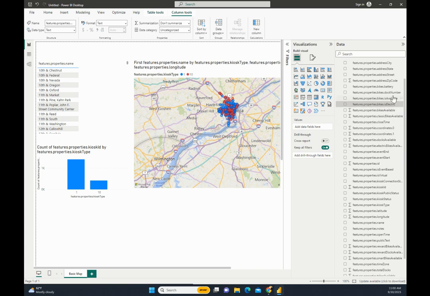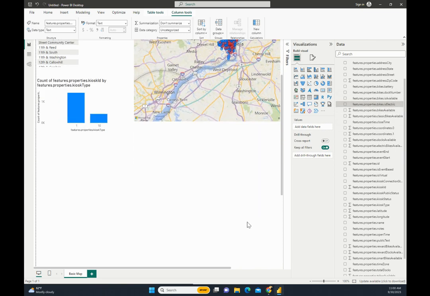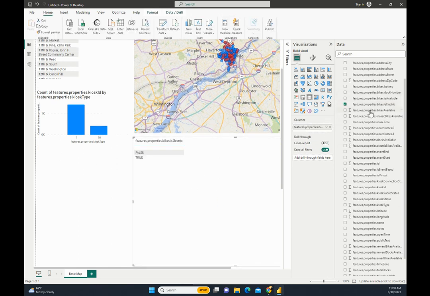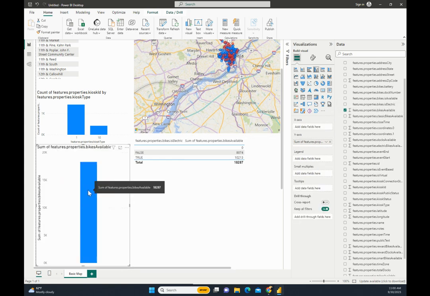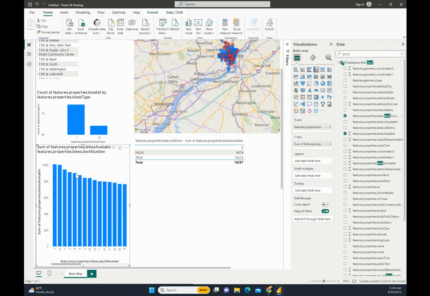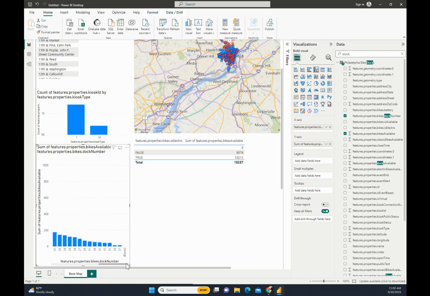I have always wanted to look at this actually. I'm very interested to see some of this data here. So we've got is electric, true, false. Bikes available, and right now, the bikes available are unsummarized. Oh, okay. I wonder how this looks when we pull in the dock ID. Dock number. This is fun. Whoa. Okay. Wow. Some of these have up to 37 docks.